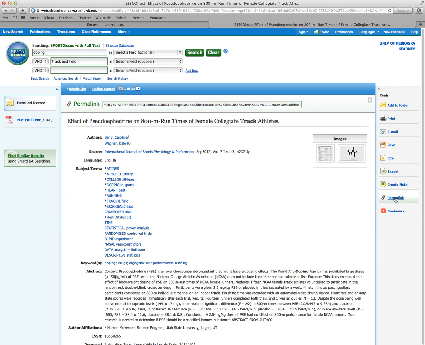And this permalink is an important piece of information. I can copy and paste this permalink so that I can go directly back into this article if I need to re-access the article for some reason. You might think that you should just copy and paste the address that's up here in the address bar.